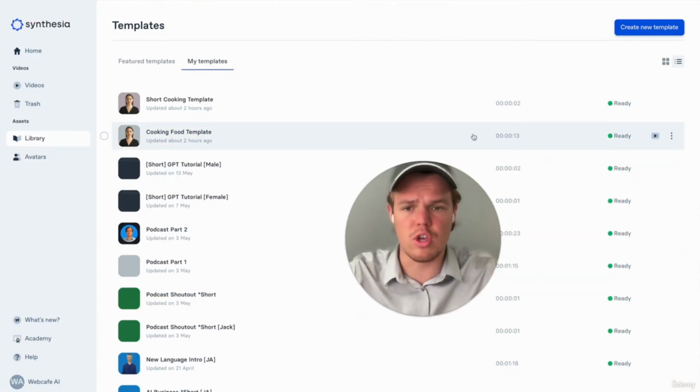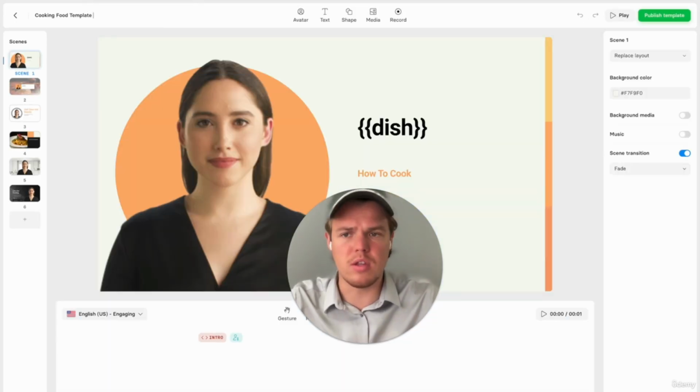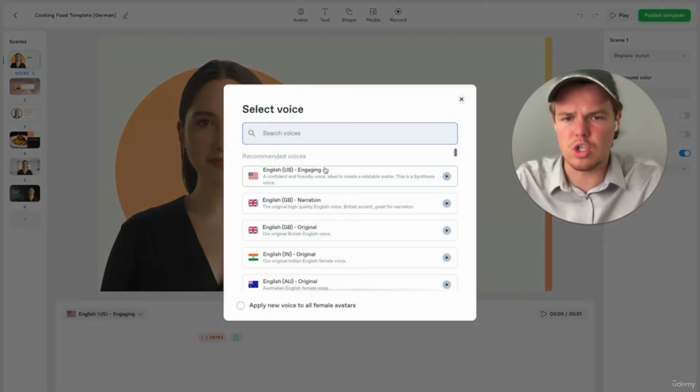Which would be the cooking food template. And we're going to go ahead and hit duplicate. And then all we would need to do is add little square brackets for our reference that, hey, this is the German version of the template. And then what you need to do here essentially is, instead of English US, you're going to put German.